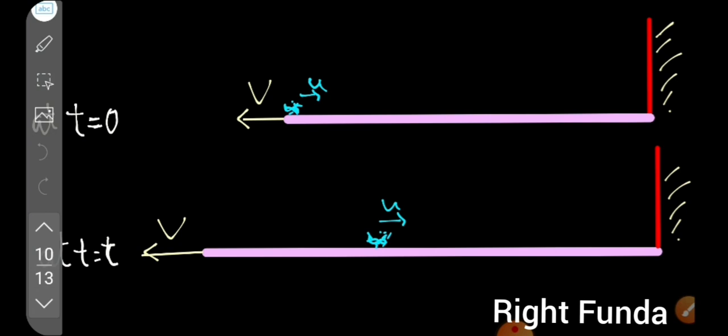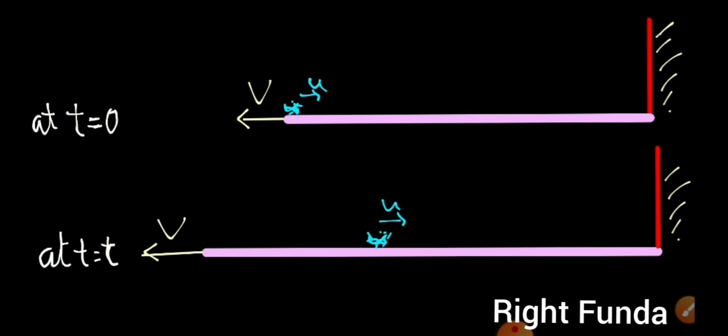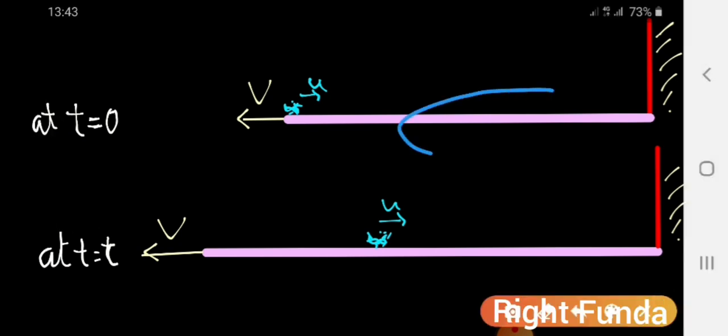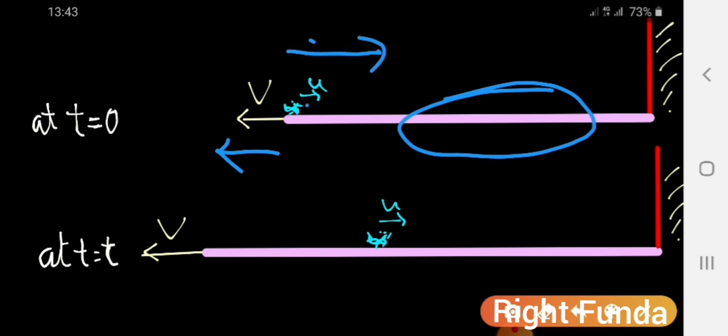If you see here, this is my rubber band. One end is being pulled with a constant velocity V, and there is an ant. The ant is moving toward the other end with speed u, which is given with respect to the rubber band. So we'll be solving the problem.